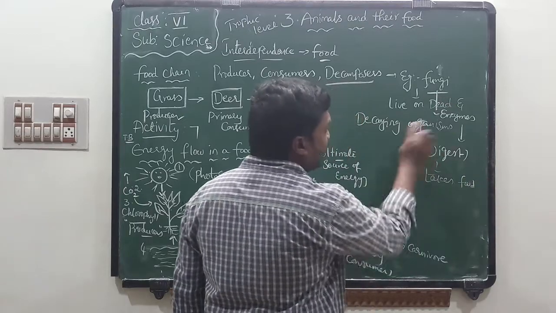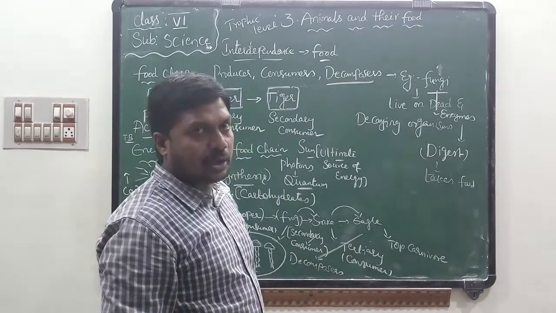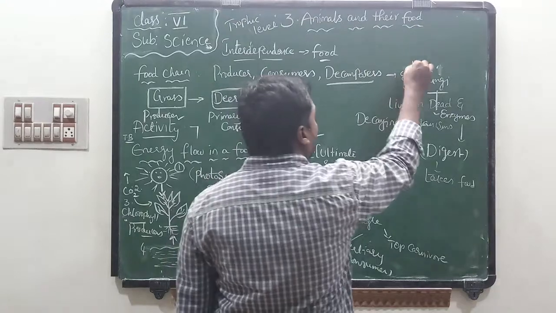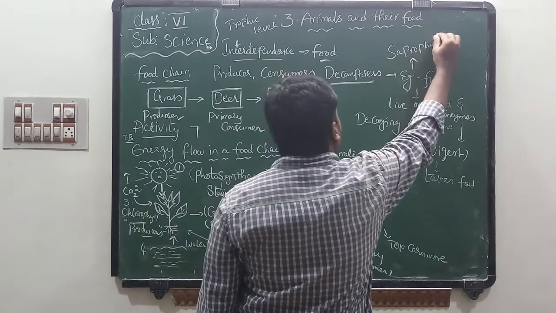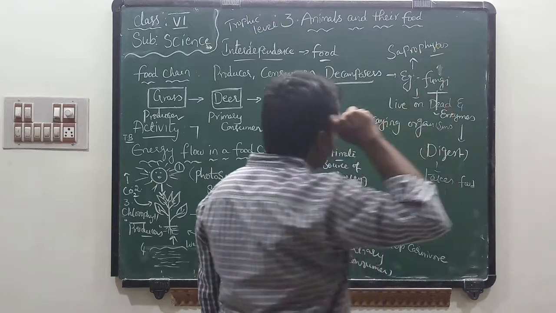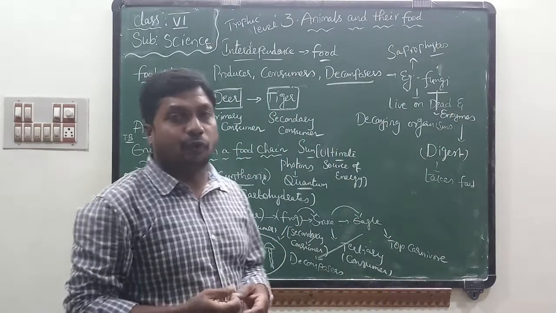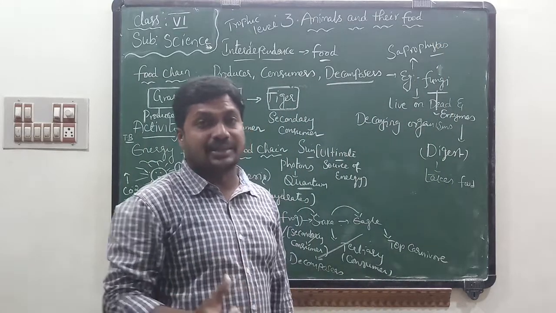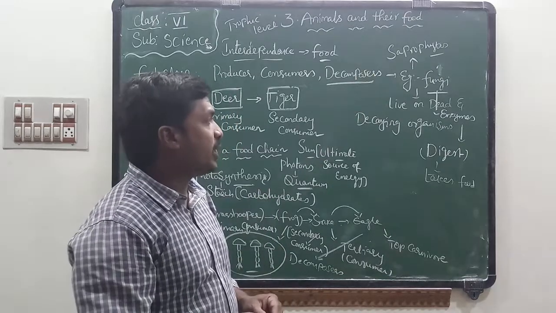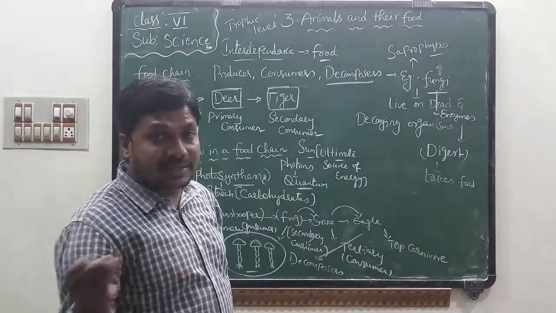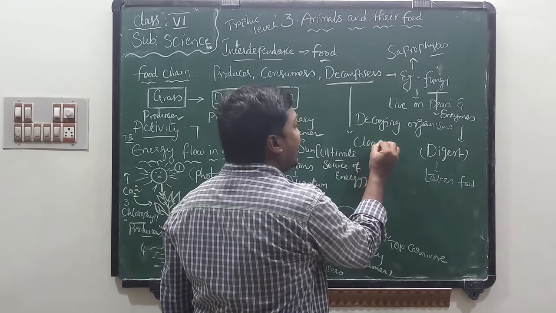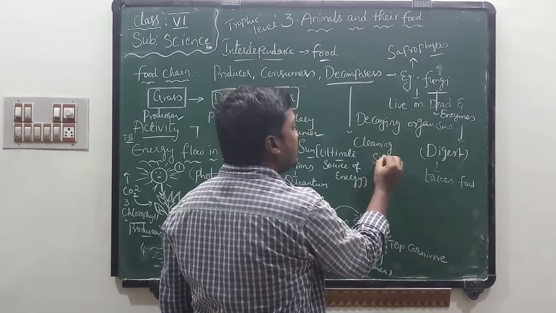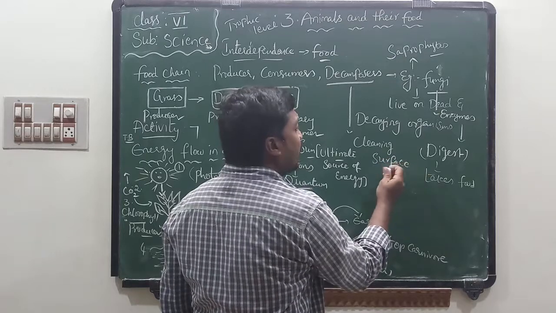So they take food from dead bodies of plants and animals. That's why decomposers or fungi are also called saprophytes. What are saprophytes? The organisms which get food from dead bodies of plants and animals are known as saprophytes. That's why they clean the surface of the earth. Decomposers are also known as cleaners of the surface of the earth.